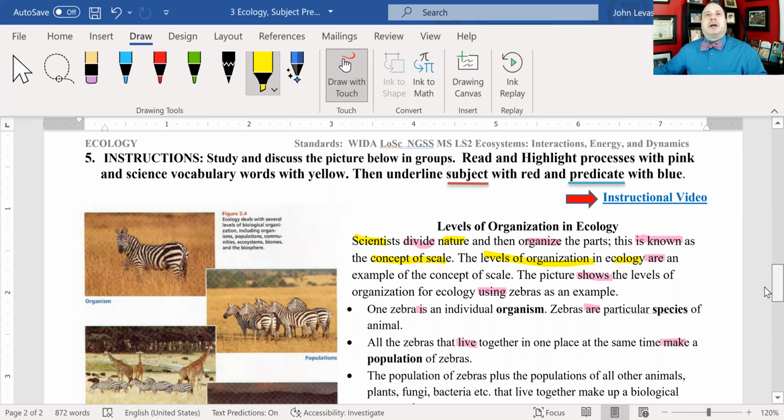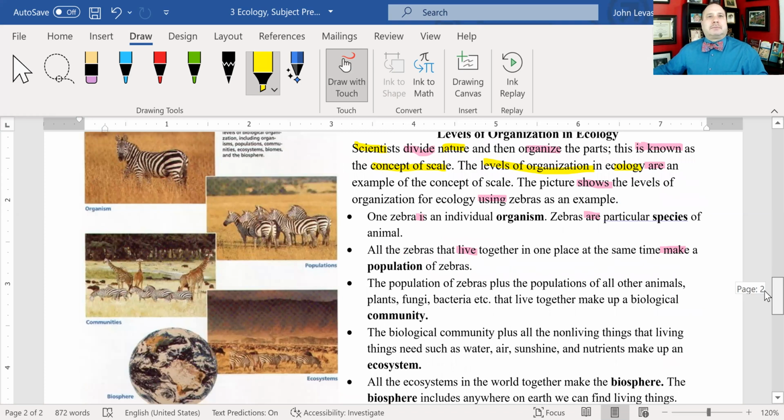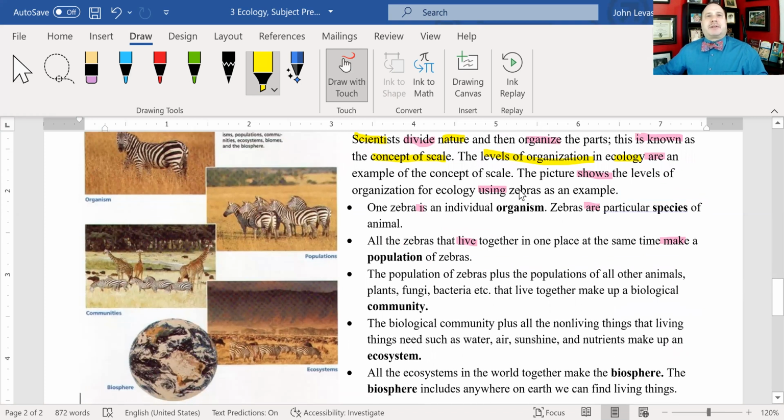I'm not going to double up. You can if you'd like. Zebras. One zebra is an individual organism. Zebras are a particular species of animal. All the zebras that live together in one place at the same time make a population of zebras. And you can finish the rest.